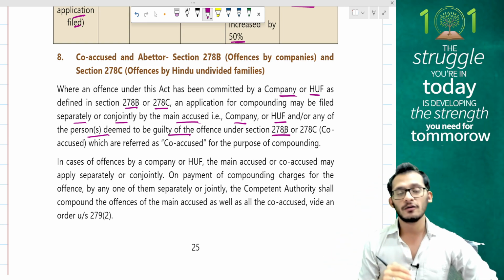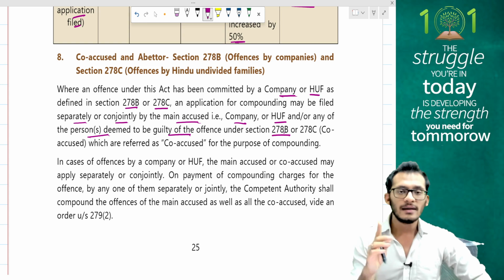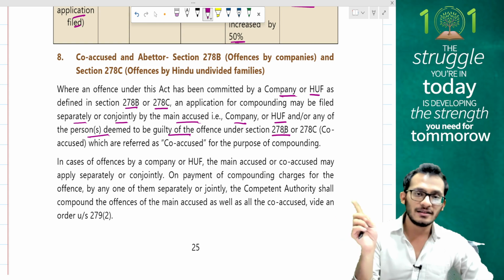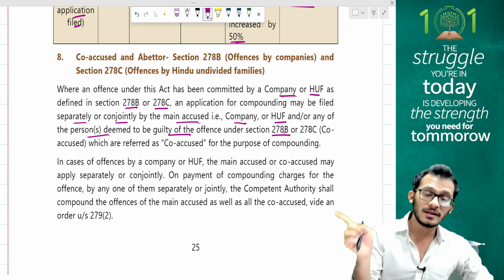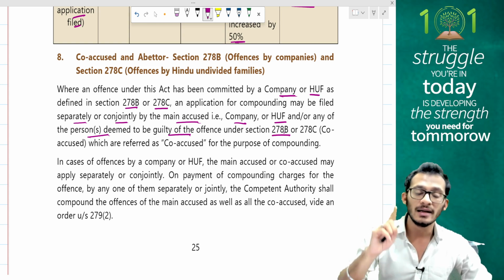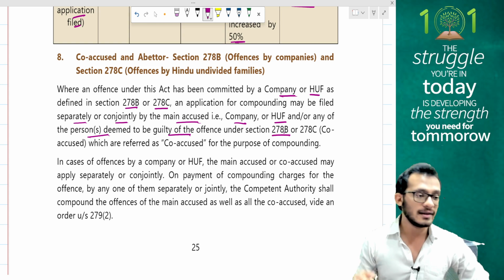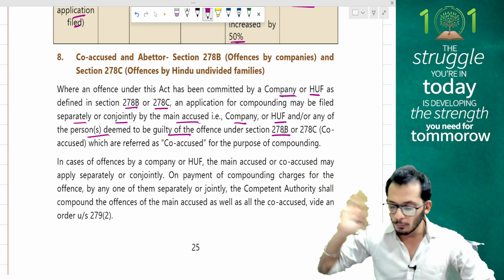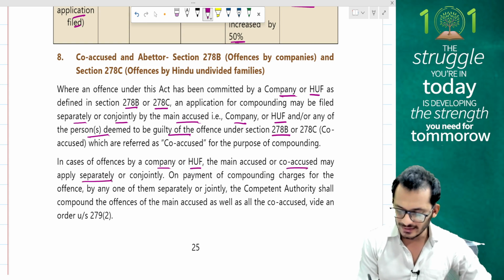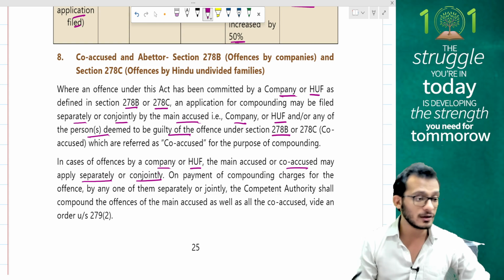People, these sections of prosecution were discussed in the classes also, where we had confirmed that when it's an artificial entity which is getting prosecuted, it is the artificial entity which is liable, but it's also the persons inside it who are liable. So someone will have to plead guilty from a natural person perspective also to take the case. In that case, compounding will be filed by both of them. In case of an offence by a company or an HUF, the main accused or the co-accused may apply separately or co-jointly. You can do it separately also, you can do it together also.